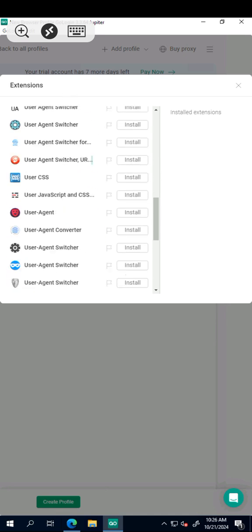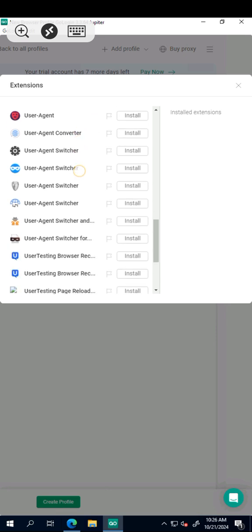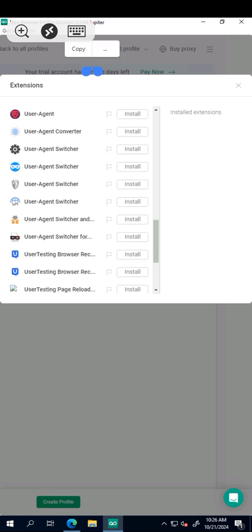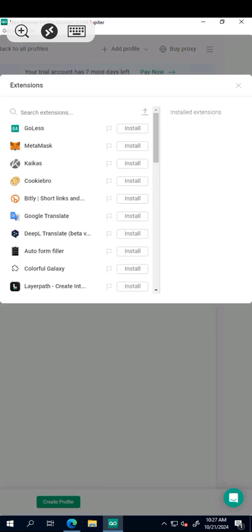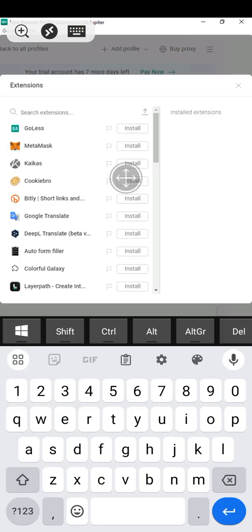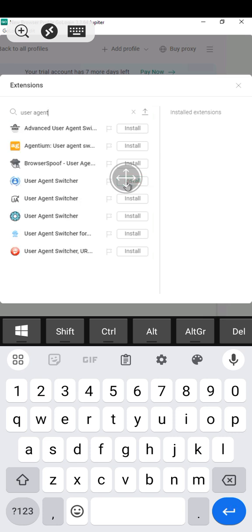Alright, I'm trying to determine the one. Okay, here is the one that we are going to use. This particular one that has this orange. Let me do that user agent again, and this time around I'll use the arrow key to point at it.